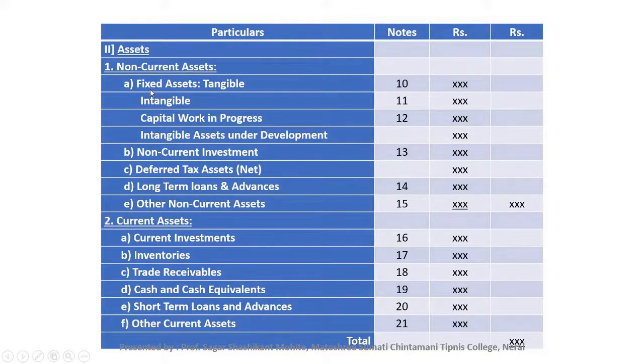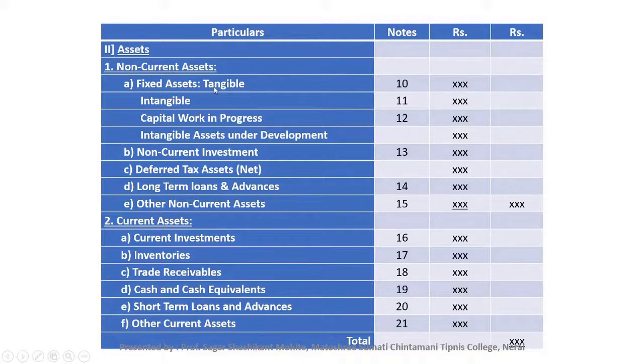In the fixed assets there are 4 sub points: tangible fixed assets, intangible fixed assets, capital work in progress, that is tangible assets work in progress, and intangible assets under development, that is intangible assets work in progress.